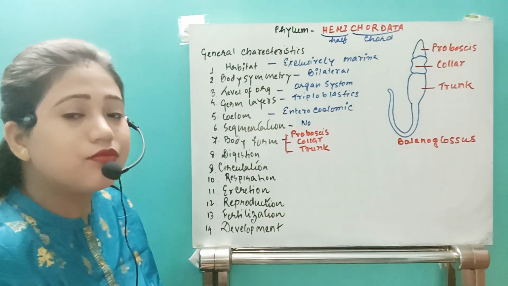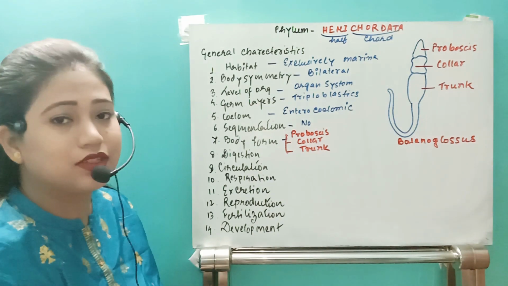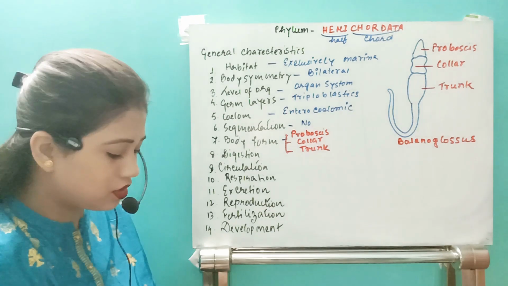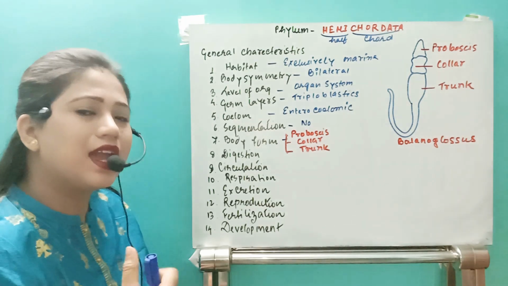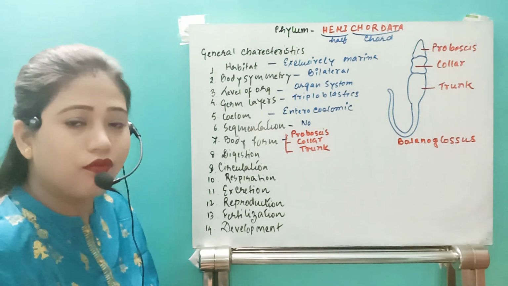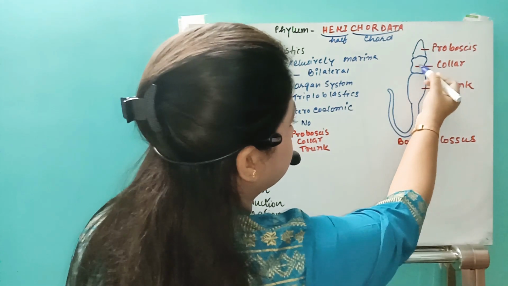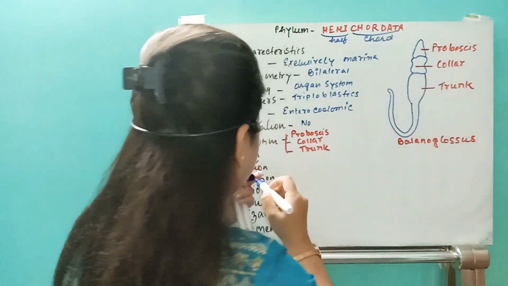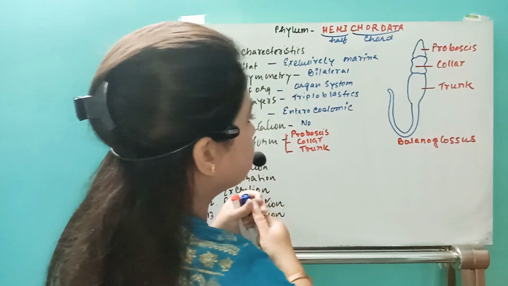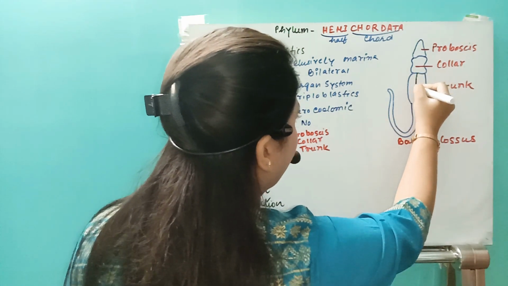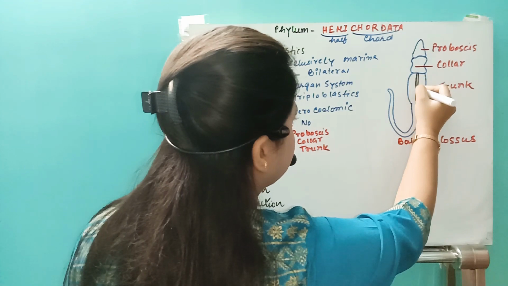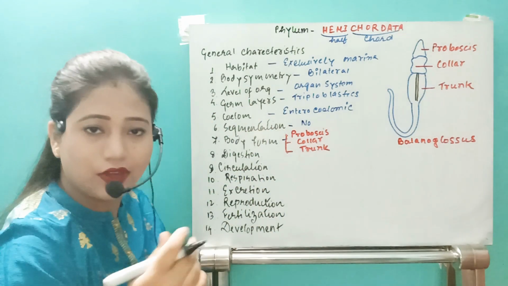Now, if it comes to the structure, a notochord-like structure is present, arising from the pharynx region up to the trunk region. And what is that? This is the stomochord. We will not call this a notochord. Why? Because their origin is different.